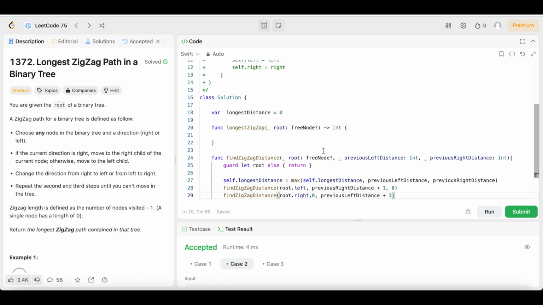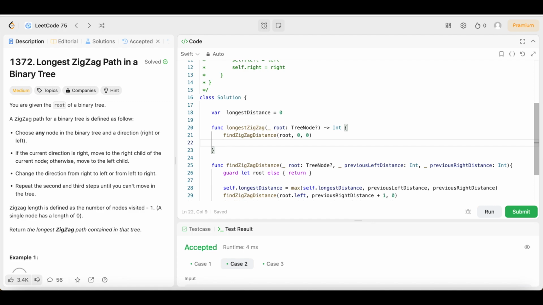Then we're going to come up here and we are going to call that function. We're going to call findZigzagDistance, and we're going to pass in the root, and we're going to start them both off at 0. Both the distances we're starting off at 0 because we haven't started. That's just where we're starting from. Then we're going to come down here and say return longestDistance. And guys, that should be it.